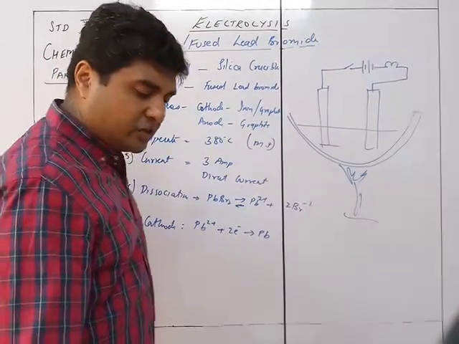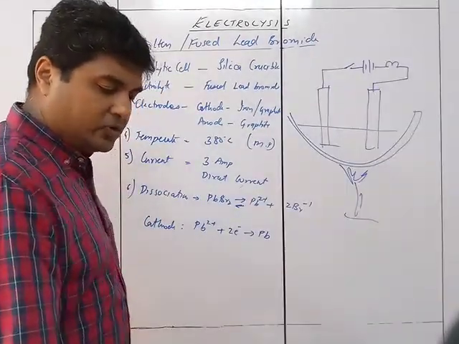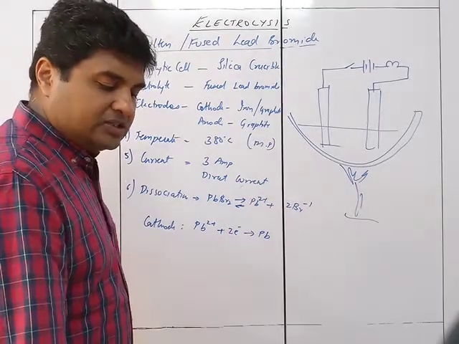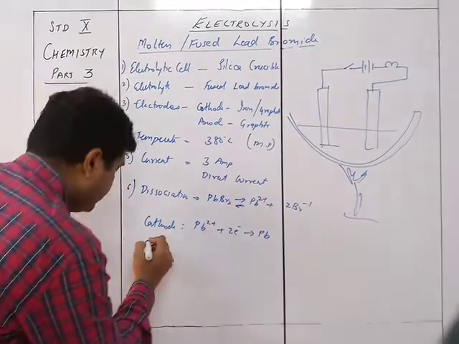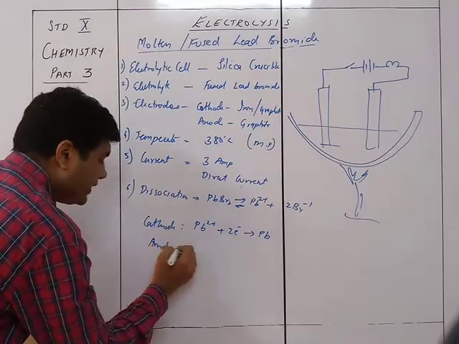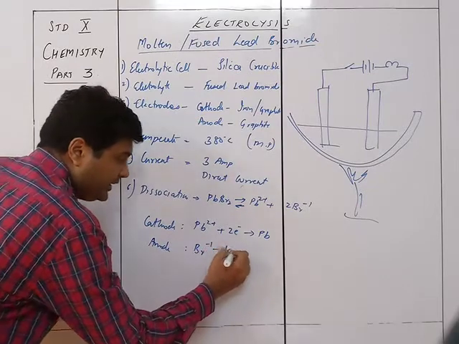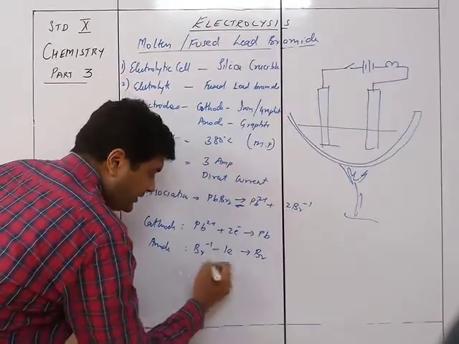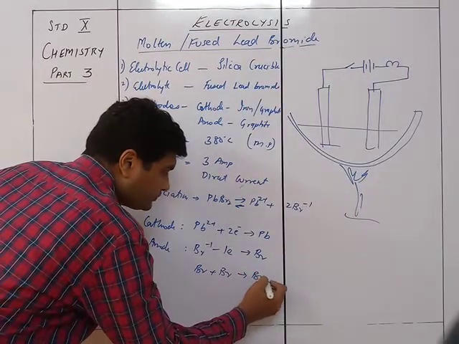So Pb2+ on discharge at the cathode becomes a neutral atom by accepting electrons. So lead metal, a silvery grey deposit, is formed; this is a reduction reaction. And at the anode, Br- minus 1 electron will give you Br, and then Br plus Br gives you Br2.